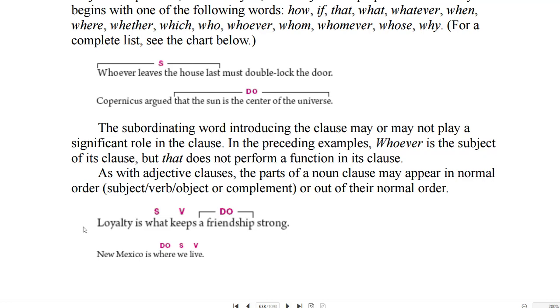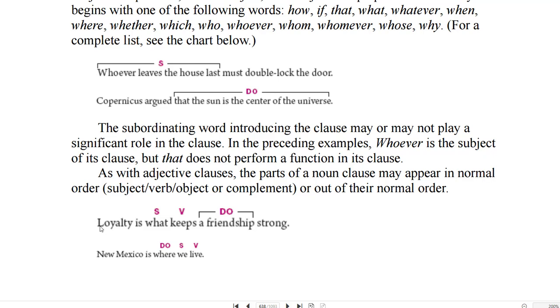As with adjective clauses, the parts of a noun clause may appear in normal order, subject, verb, object, or complement, or out of their normal order. Loyalty is what keeps a friendship strong. Subject, what; verb, keeps. Actually, this is not the subject of the sentence. This is just the subject and verb of the noun clause.